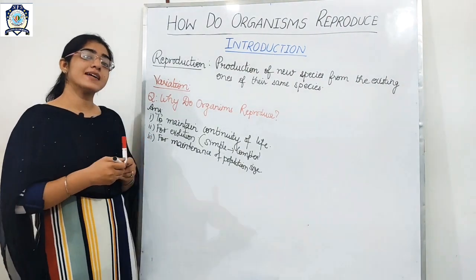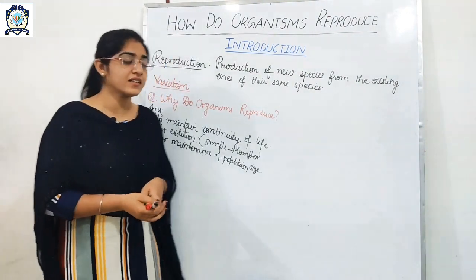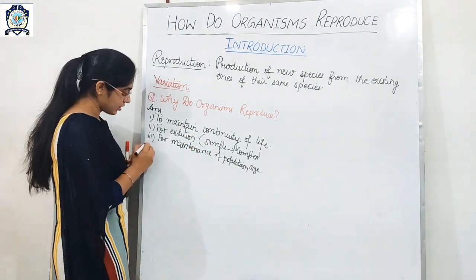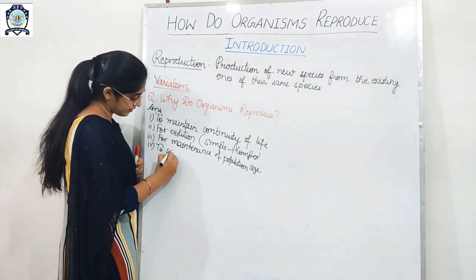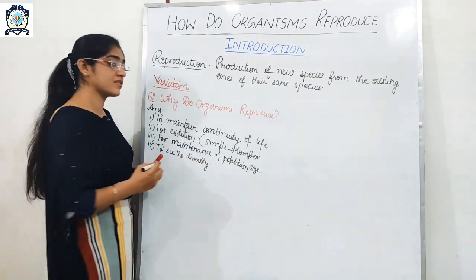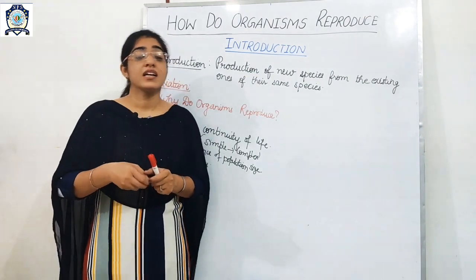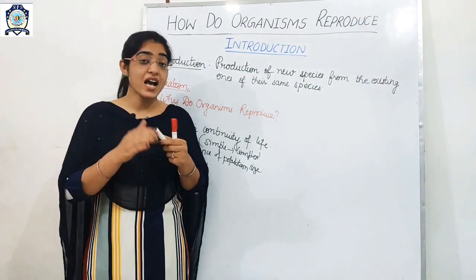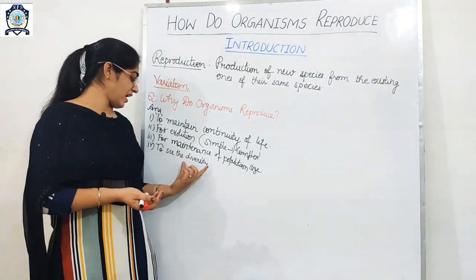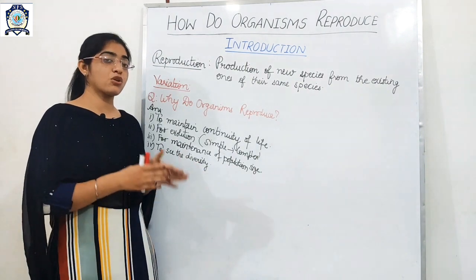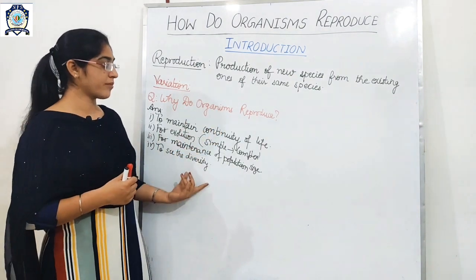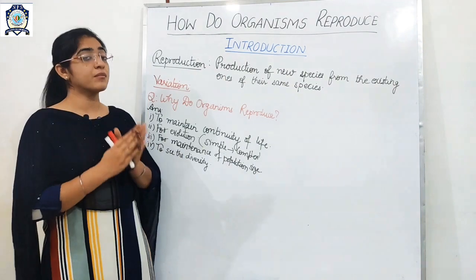Okay, to maintain the population size so that the species doesn't go extinct, there is a need for reproduction. Next is to see the diversity. Here I am writing the term diversity. Diversity, as I just told you, means we are not exactly similar to our parent. We have some different changes, and these changes are for diversity. So to observe the diversity, organisms reproduce. So this was all about why do organisms reproduce.